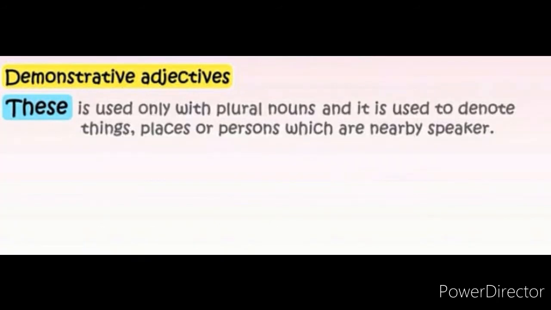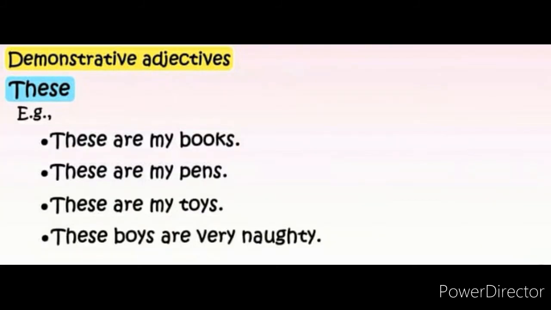Next is these. These is used only with plural nouns, and it is used to denote things, places or persons which are nearby the speaker. For example, these are my books. These are my pens. These are my toys. These boys are very naughty.